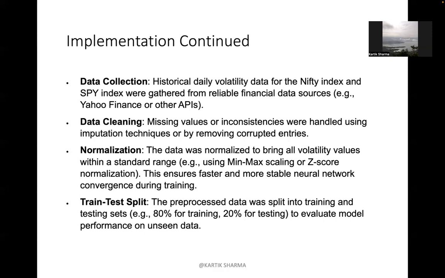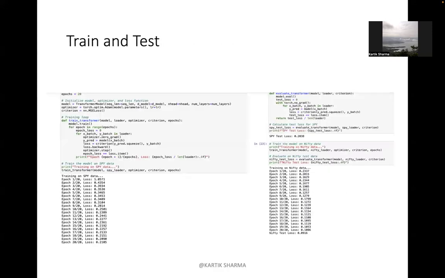Data collection, then data cleaning, and normalization. As I just mentioned, the data was normalized to bring all the volatility values within a standard range and to ensure faster neural network convergence. For the train and test split, the preprocessed data was split into training and test sets, 80% and 20%, to evaluate model performance on unseen data. Here is my train and test split, as is evident, with 20 epochs taken and the losses calculated at every step.